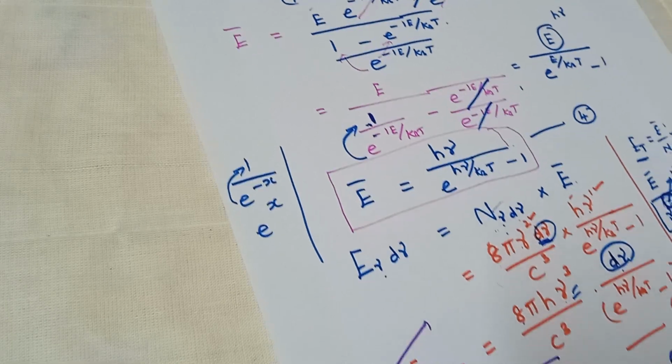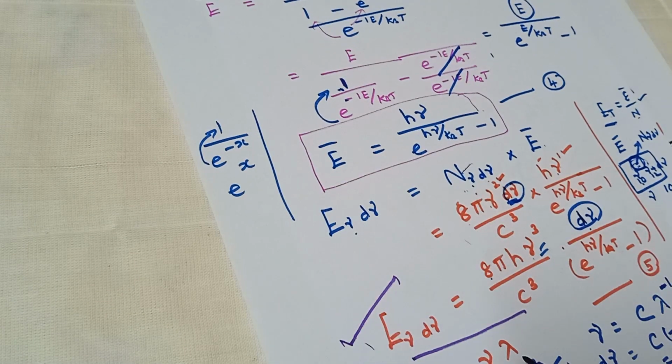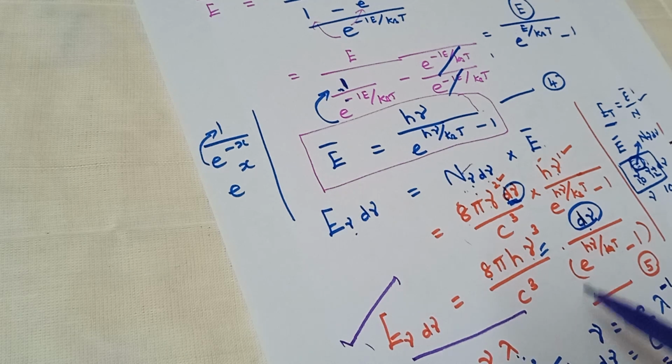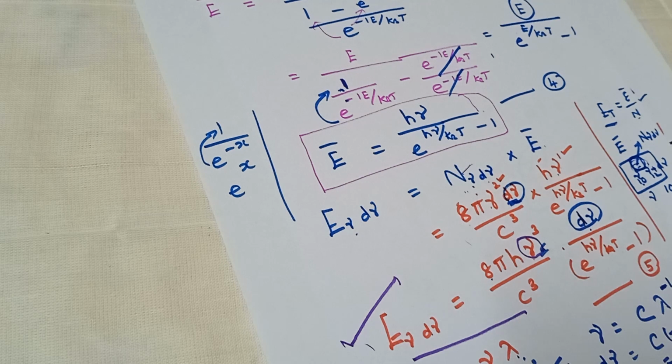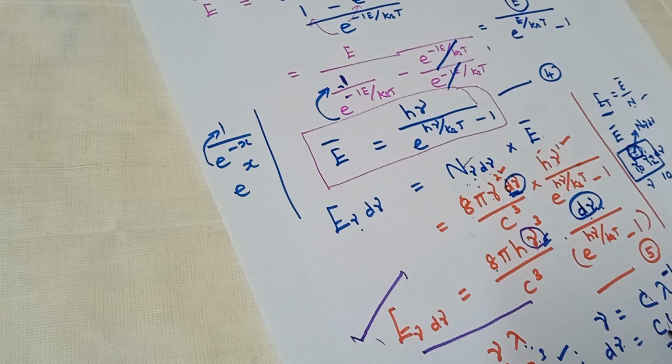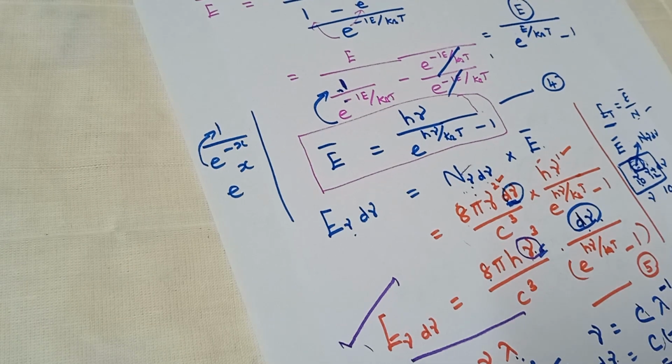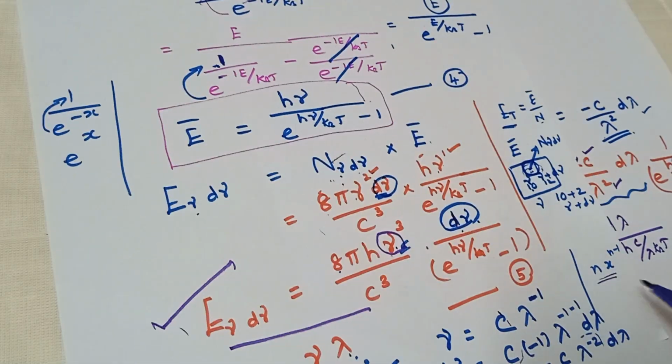Now to get Planck's radiation law in terms of wavelength, velocity is equal to the product of frequency into wavelength. From this, the frequency nu is equal to c by lambda is taken, and nu cube is equal to c cube by lambda cube, which is substituted here. We have d nu, therefore it is differentiated with respect to wavelength. d nu is equal to, since c is constant, it is kept as such, and then lambda is differentiated on the basis of n into x power n minus 1.